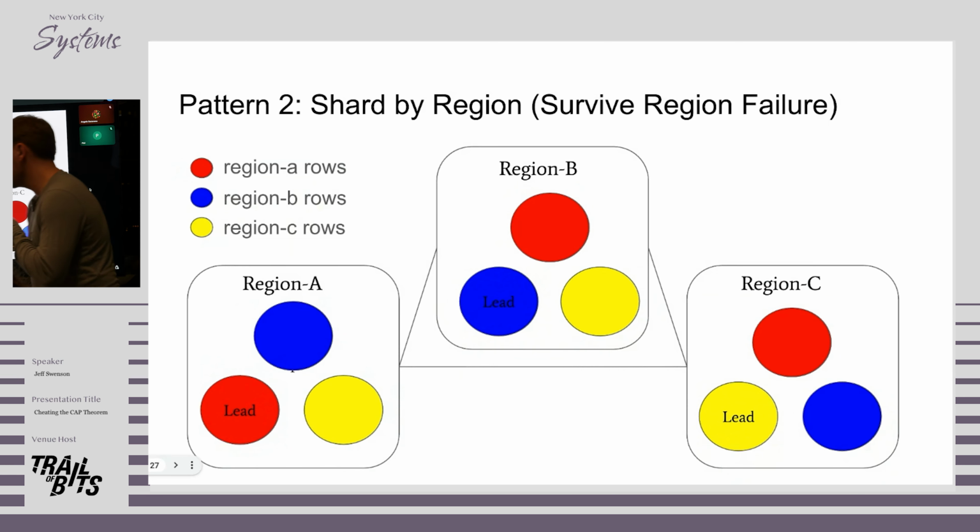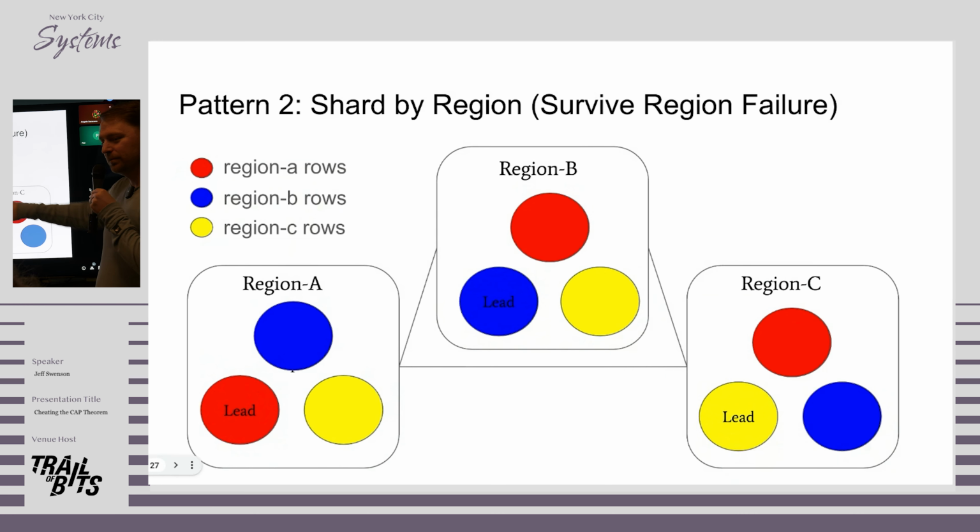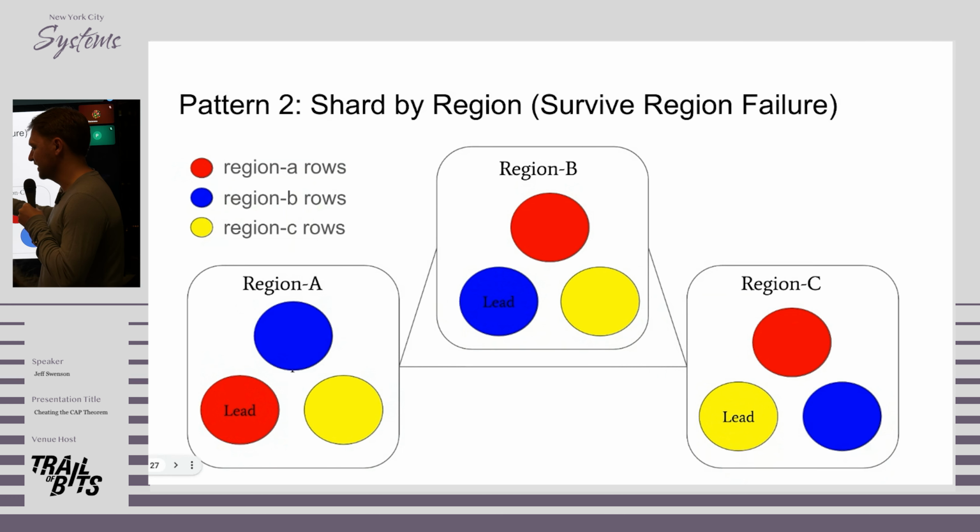So there's an alternative strategy that is much the same, where you still partition the leaseholders. This helps quite a bit because you get fast reads in every region. And when you're writing, you only need to talk to the quorum. So you now only have to talk to whatever the closest region is before you can acknowledge the write. So there's a trade-off here. You can pick, do you want to survive region failure or not? And that dictates the latency you can expect when you're partitioning data this way.